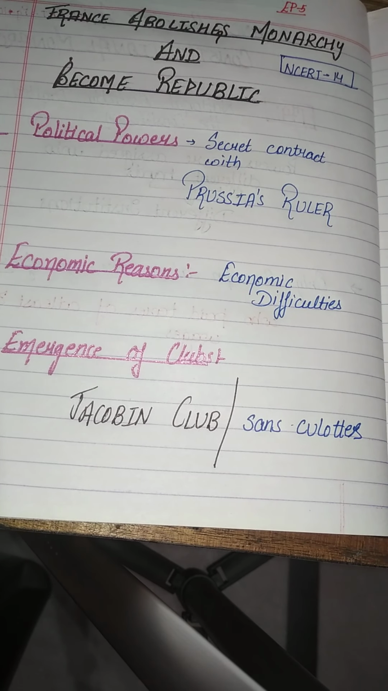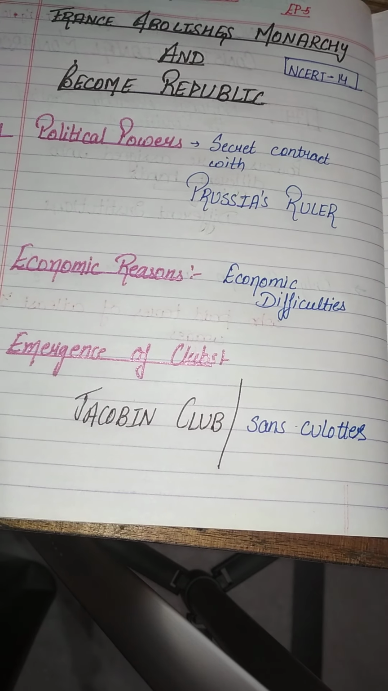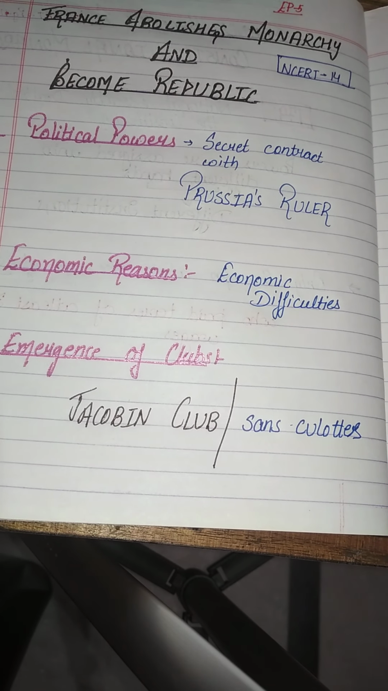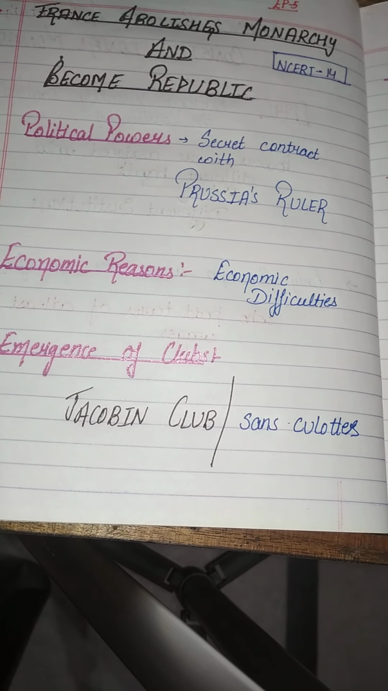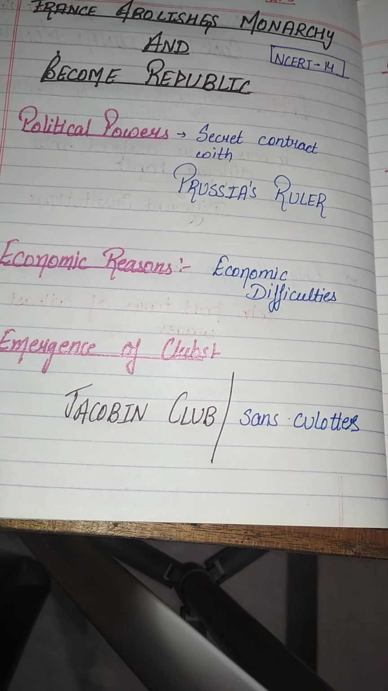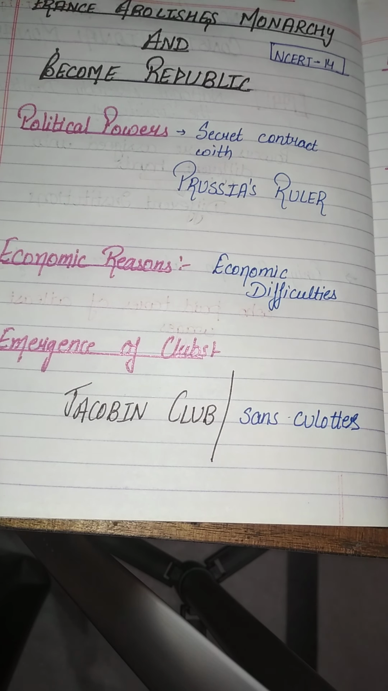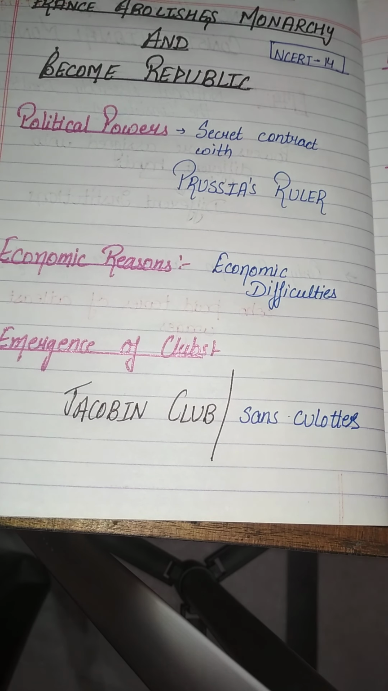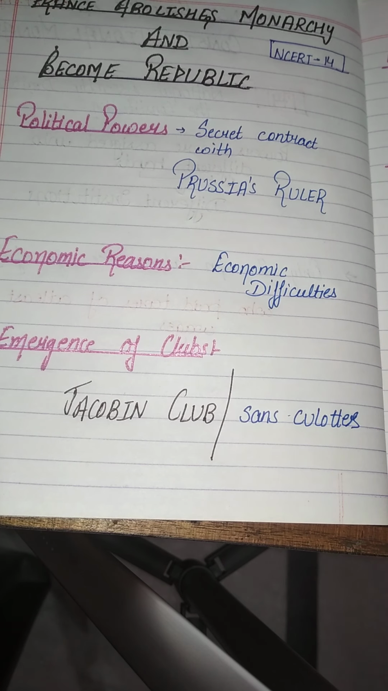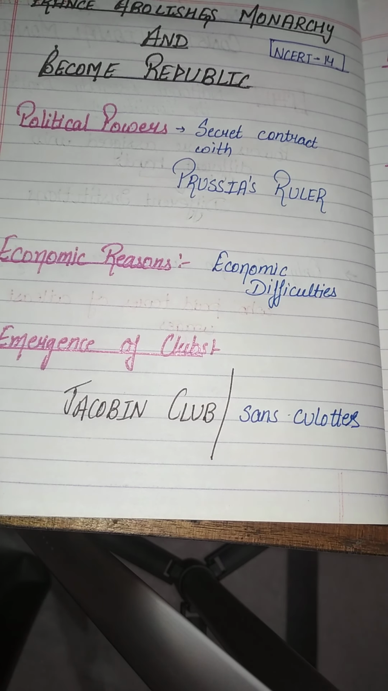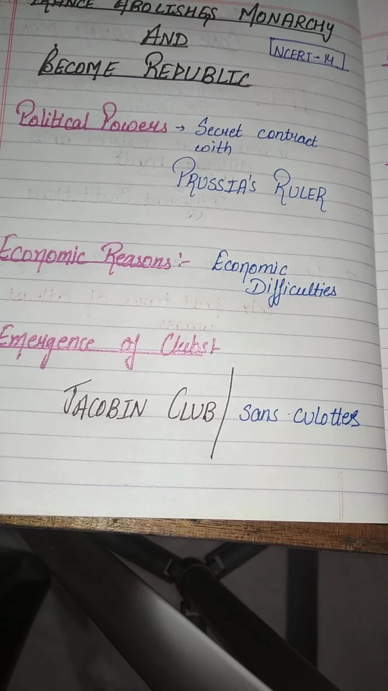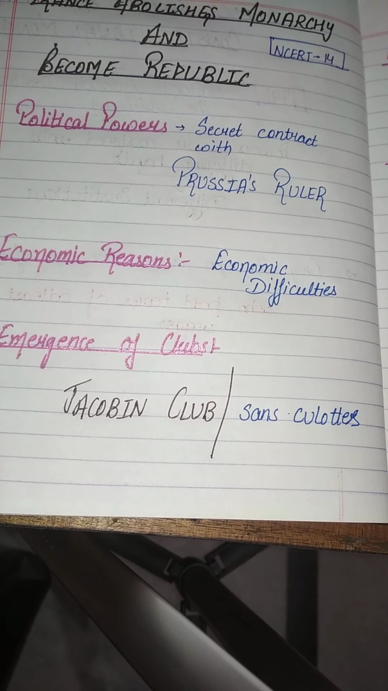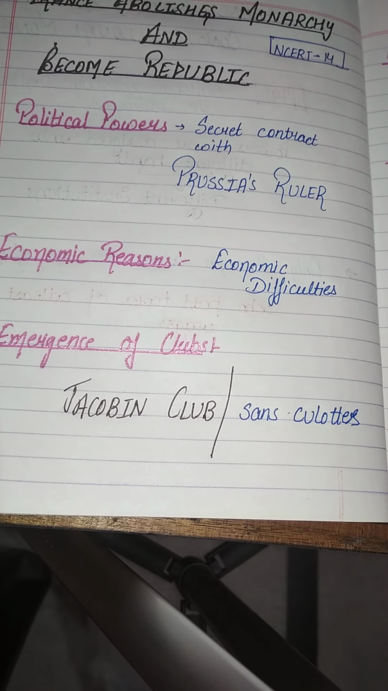So the first was political powers. The first reason, or the first step by which they were able to remove the monarchy system, was political powers. In this, it simply shows that somehow the political powers came into the hands of the French revolutionaries, but Louis XVI, who was the monarch of France at that time, came into a secret contract with the Prussian rulers. Why did he come into a secret contract? This is a suspense for you.